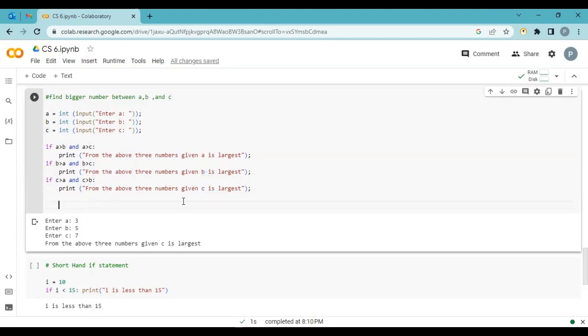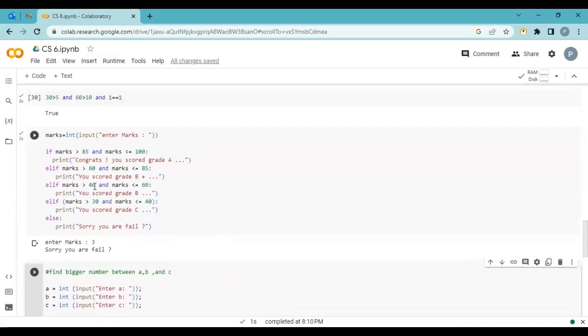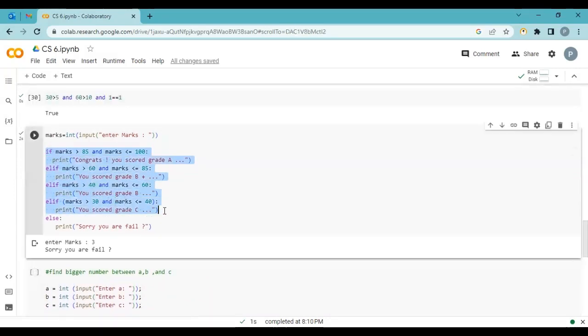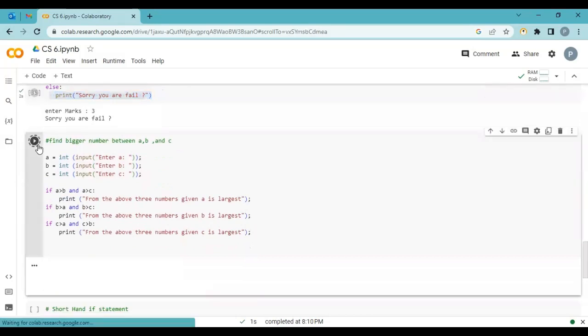And you can see there is no else. Why? Because in this program, there is nothing to perform in the else. We have to check which number is largest, so we have only condition after condition. Nothing I want to print in else. In this scenario, there is no else statement. So else is not mandatory. Else is just for when all your conditions are false and you want to do something in that case. At that time we introduce else and mention what to do if all the conditions are false. Okay, so now let's check.